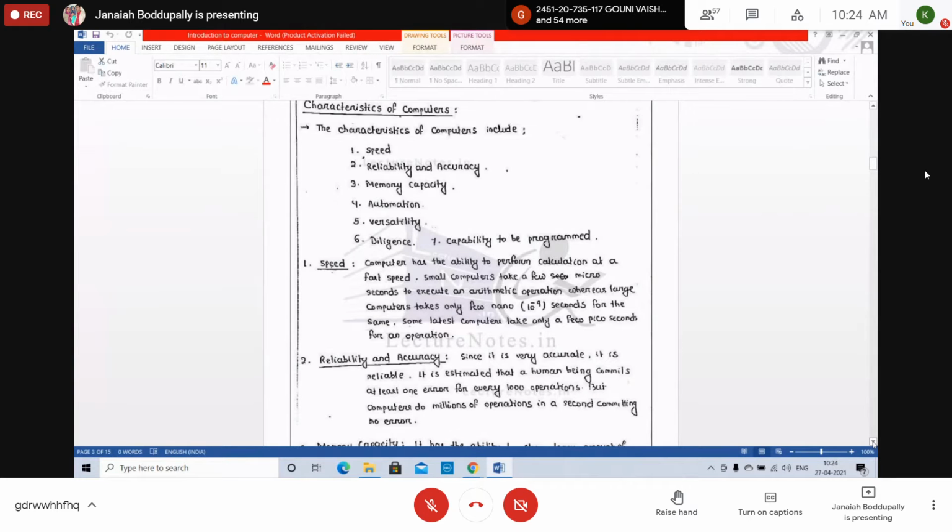A computer has the ability to perform calculations at a fast speed. Generally, everyone wants very high speed. Some latest computers take only a few picoseconds for an operation.